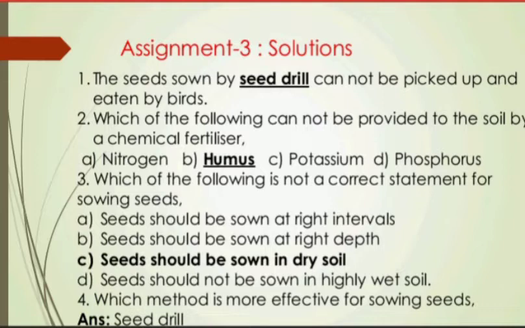Option 3: which of the following is not a correct statement for sowing seeds? And the right answer is option C, that is seeds should be sown in dry soil. This is the wrong option. Clear? Question number 4: which method is more effective for sowing seeds? And the answer is seed drill.